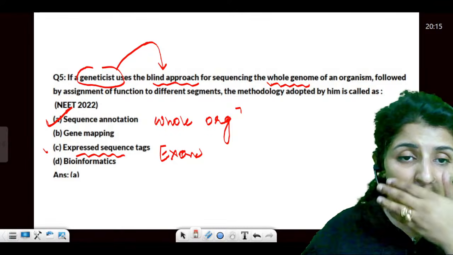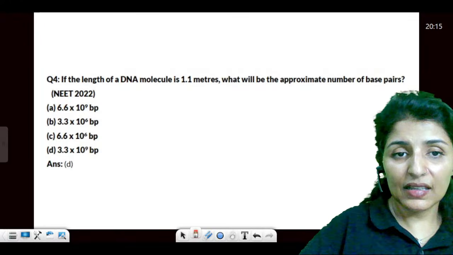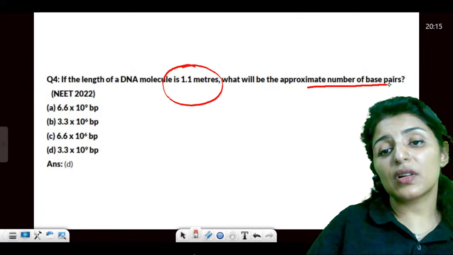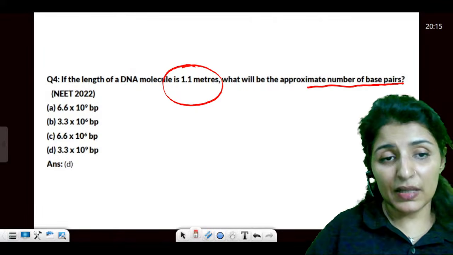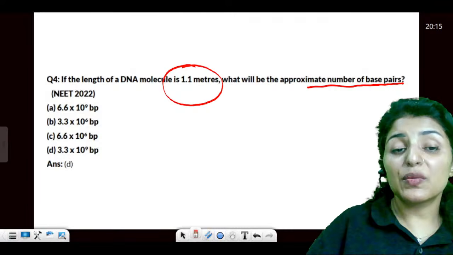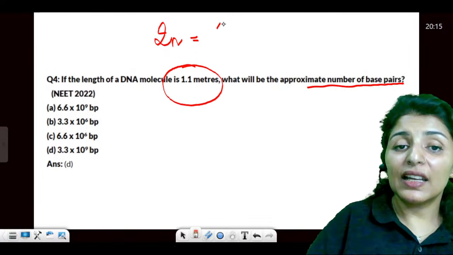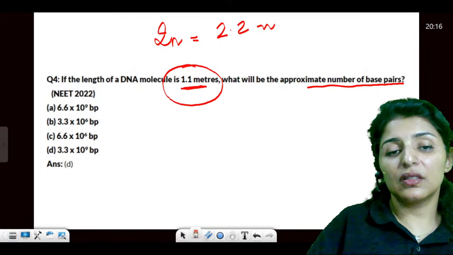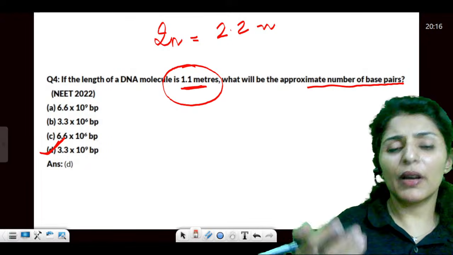Can we get this question in 2026? Yes. Now, if the total length of DNA is 1.1 meter, what is the approximate number of base pairs? We know that when it is 2n, the length is around 2.2 meter. So if this is 1.1 meter, what is the number? We can go by this also.